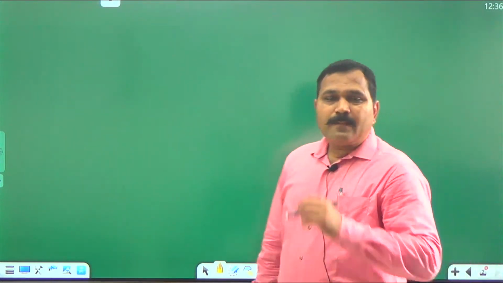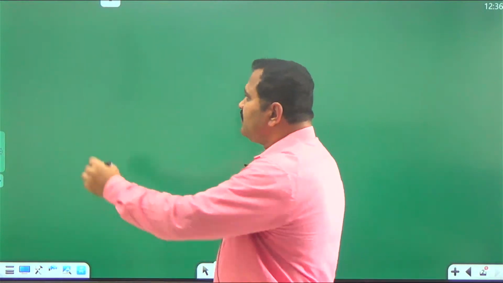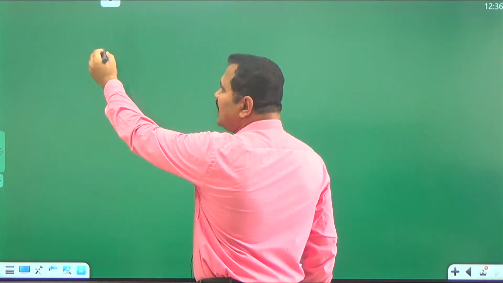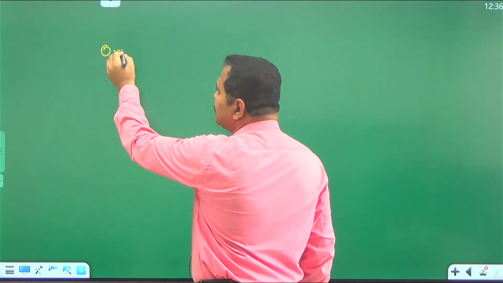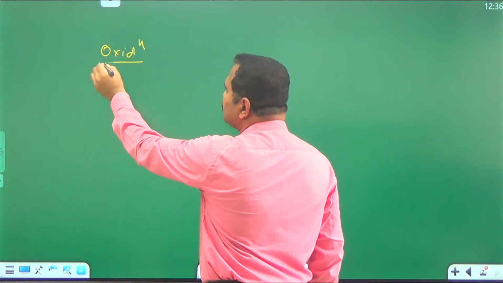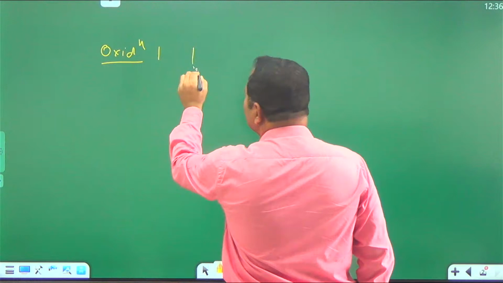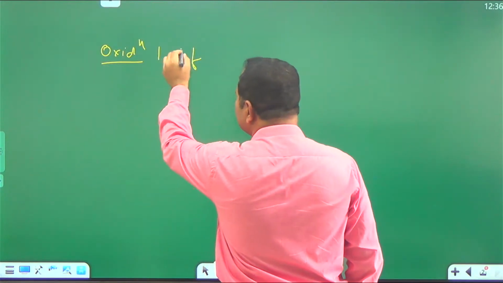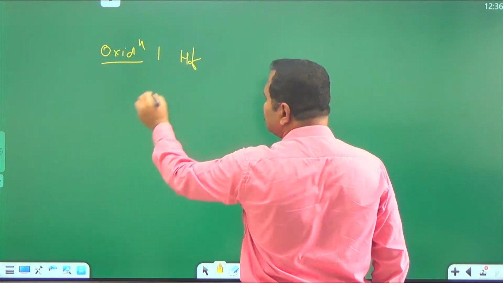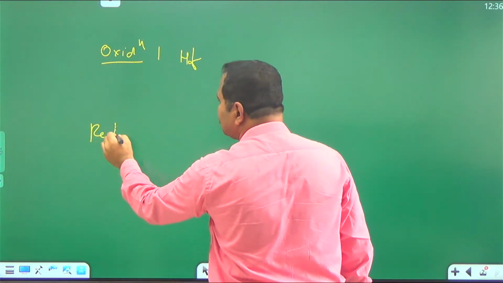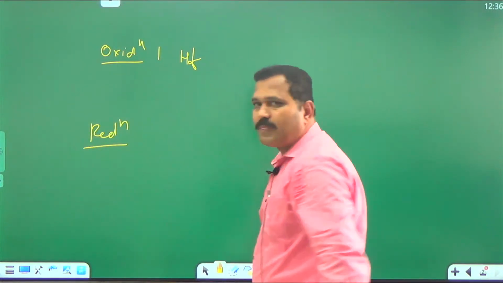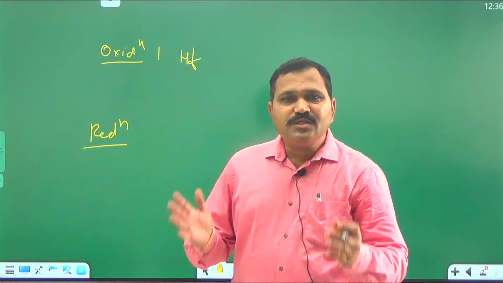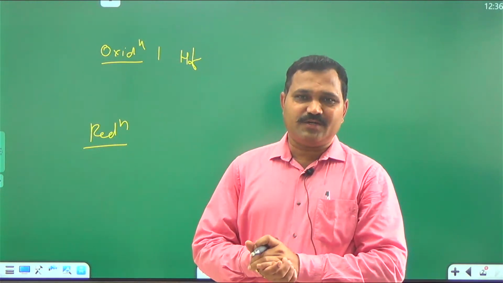Now, if we consider an electrochemical cell, it consists of two half cells: the oxidation half cell and the reduction half cell. And these two half cells are combined together.